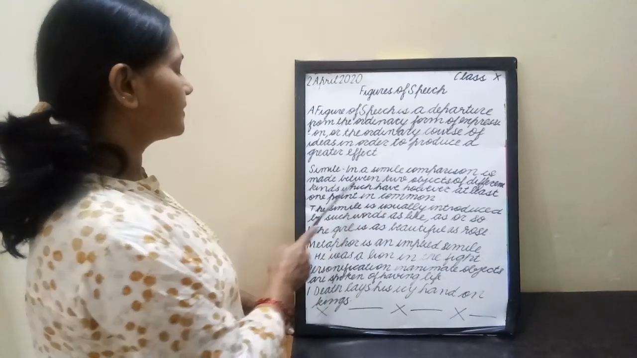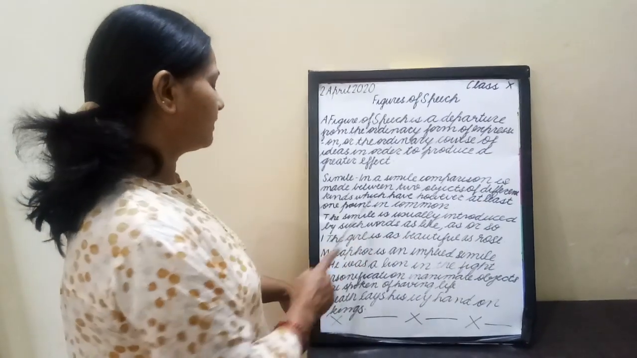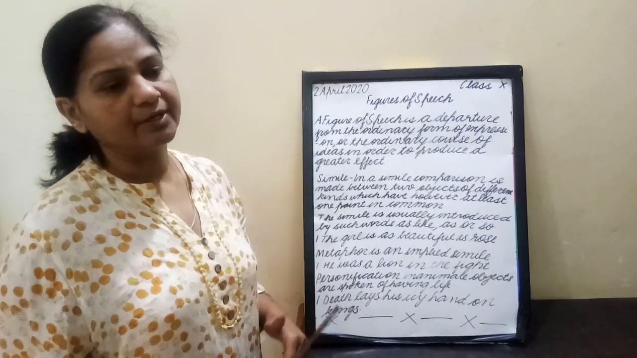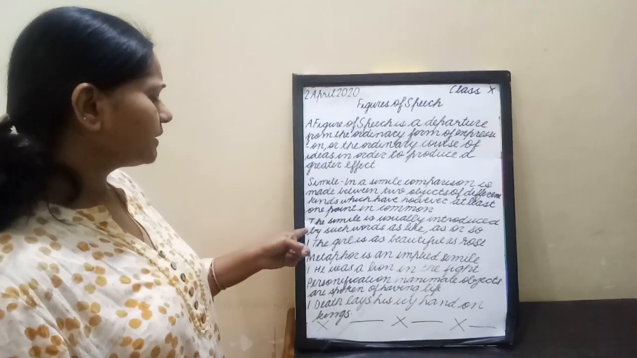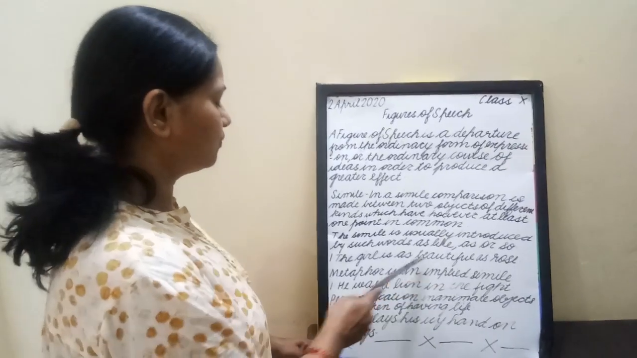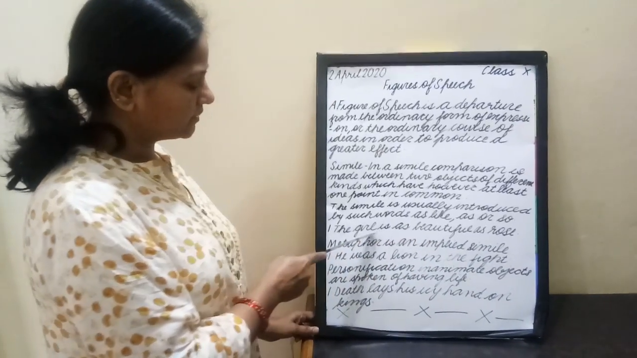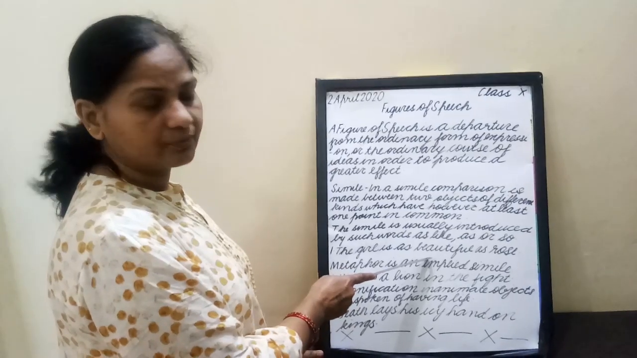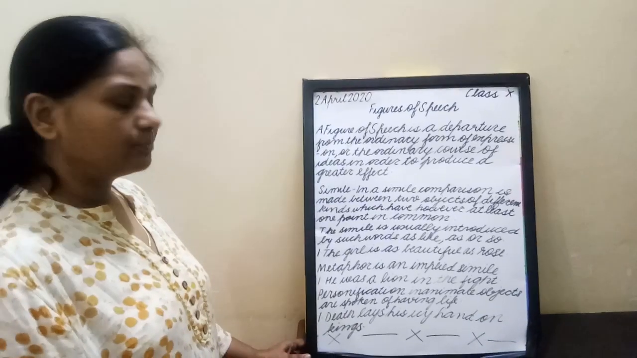In a simile, comparison is made between two objects of different kinds which have, however, at least one point in common. In simile, two things are compared, but between two things one thing is common. How? See the example. The girl is as beautiful as a rose. Here I have compared the girl with a rose. A rose is a flower and a girl is a living thing, but the one thing that is common is what? Beautiful. The girl is as beautiful as a rose. The beauty is the common word between these two things.